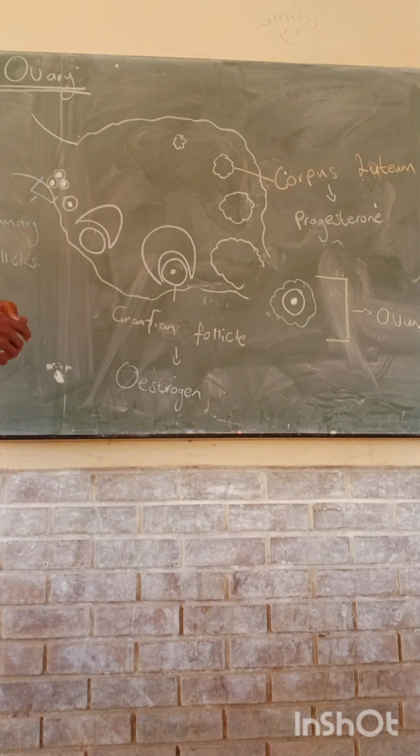If you can see in my diagrams, remember I used my hand to draw, so everything on the board is up to scale. There are numerous follicles which are formed. The numerous follicles which are formed are this one. Here, the FSH starts to take a step in stimulating the development of what? Of new follicles. Then these are the new follicles which are formed.